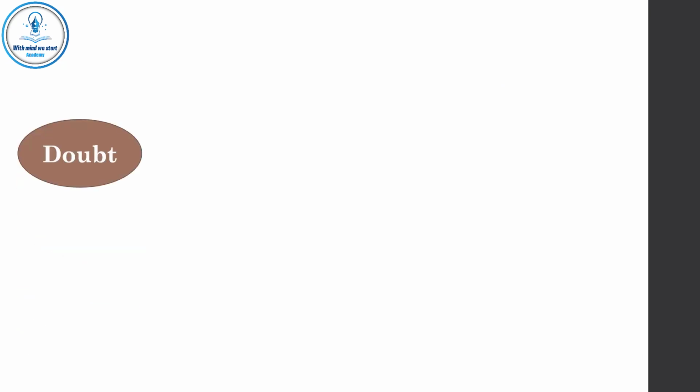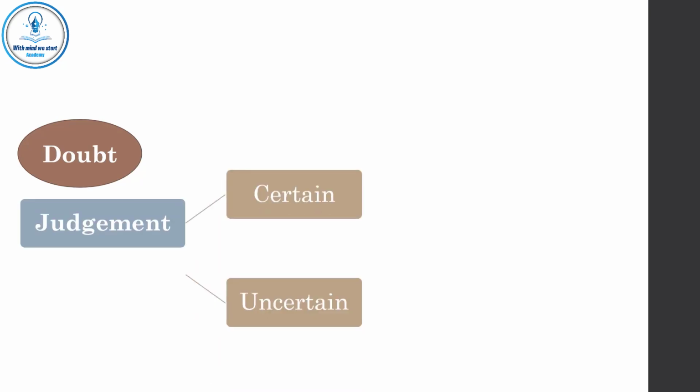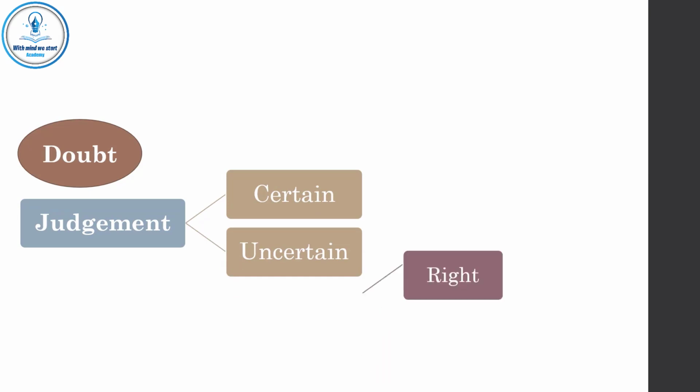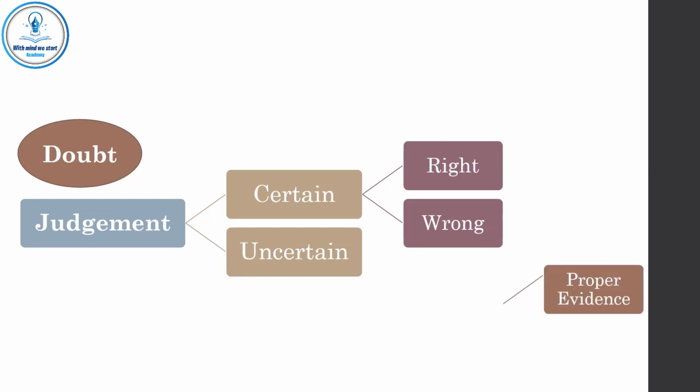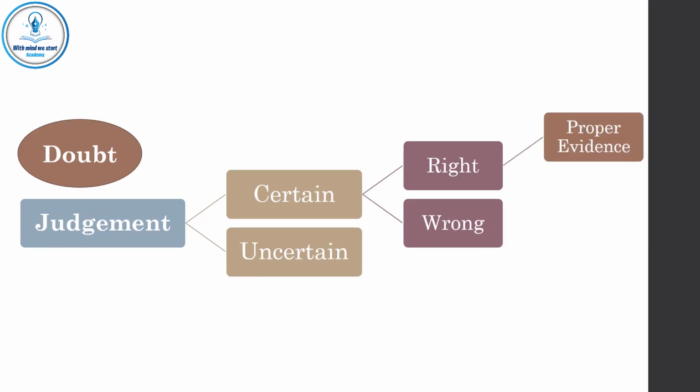We have learned that doubt is not judging. It's a simple ignorance in judgment. Judgment may be certain and may be uncertain. Certain judgments may be right and may be wrong. Right certain judgments may be based on a proper evidence and may be based on an improper evidence.